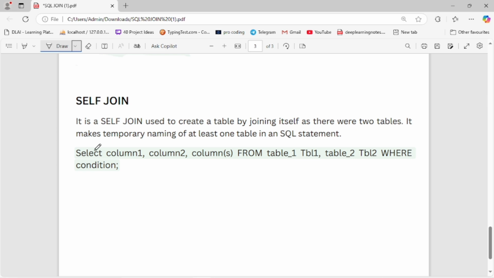First is the SELECT keyword with column1, column2, column n FROM table1 with alias t1, and table2 with alias t2, and the WHERE keyword is the condition. Now let's move to the practical of the self join.